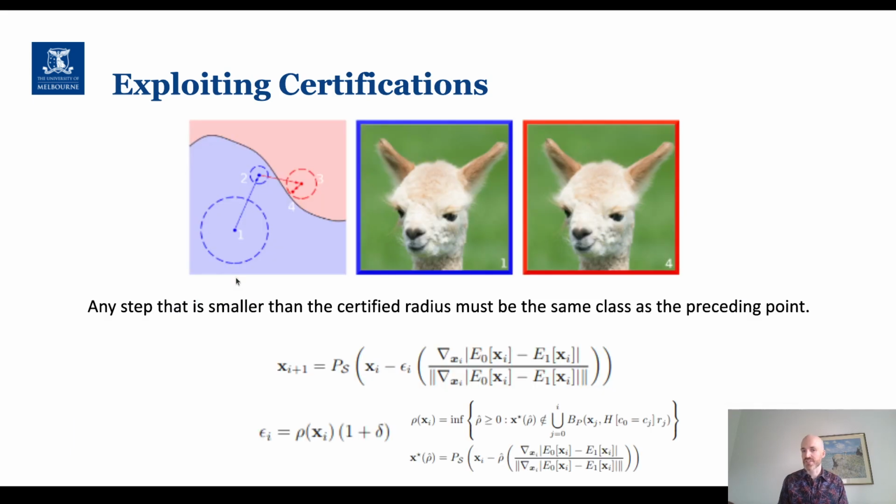To provide a little bit more detail on how this is possible, the process we use ends up being remarkably similar to PGD. At first glance, you might even look at this first equation that takes an input x_i and maps it to some new x_{i+1} that is hopefully closer to being an adversarial example, and you might think that this is essentially PGD. There are two key differences.